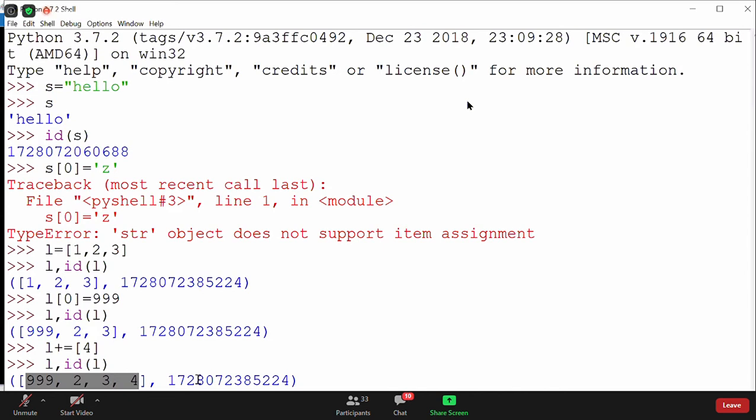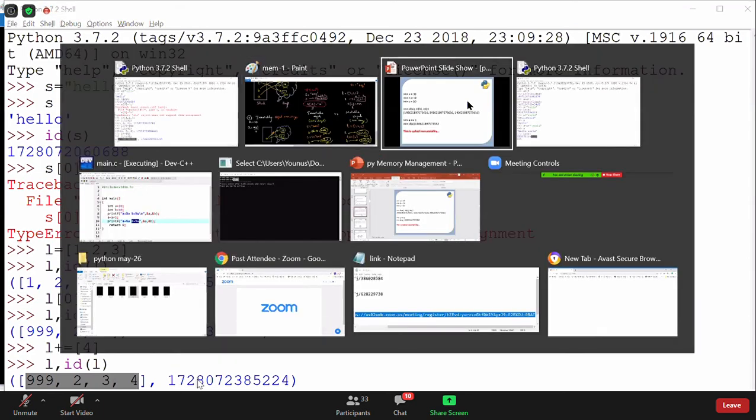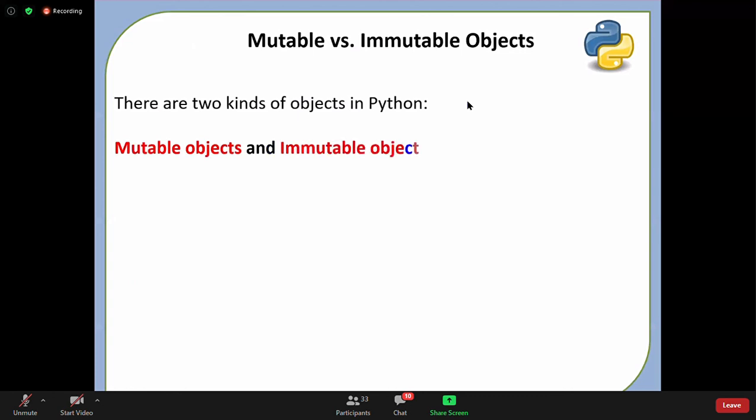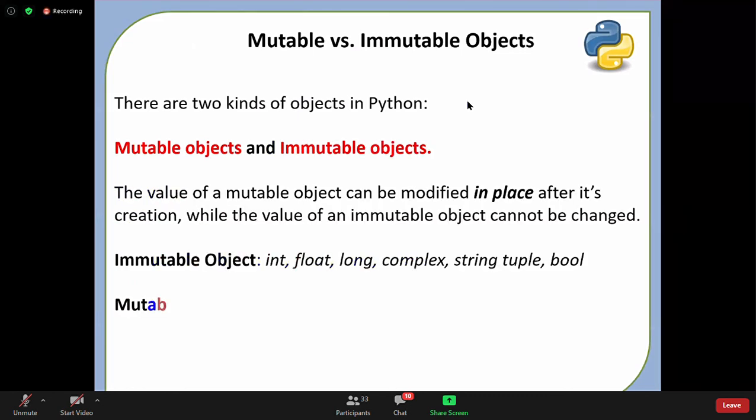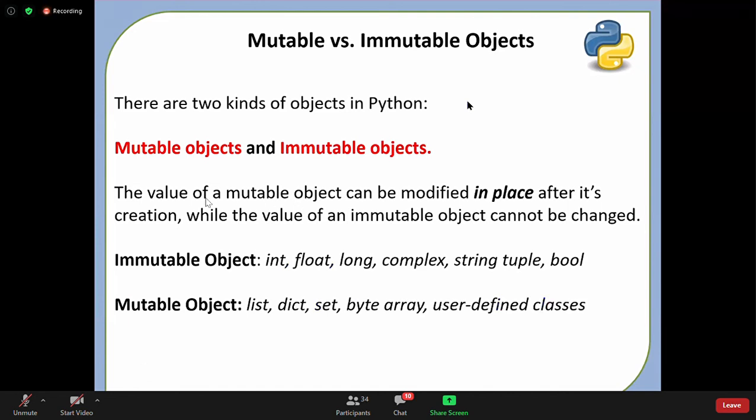Okay, so this is the conclusion for today. Sorry, we took a little time, but we have to conclude what is meant by mutable and what is meant by immutable. Last slide, as Aditi has asked, how do you know which are mutable and which are immutable? I will show you now. The value of a mutable object can be modified in place after creation, while the value of an immutable object cannot. Integer, float, long, complex, string, tuple, boolean are immutable objects. And mutable objects are list, dictionary, set, byte array, user defined classes. Please note down so that you can remember.